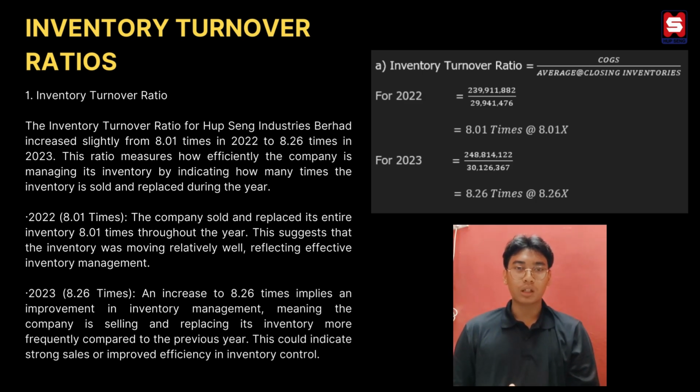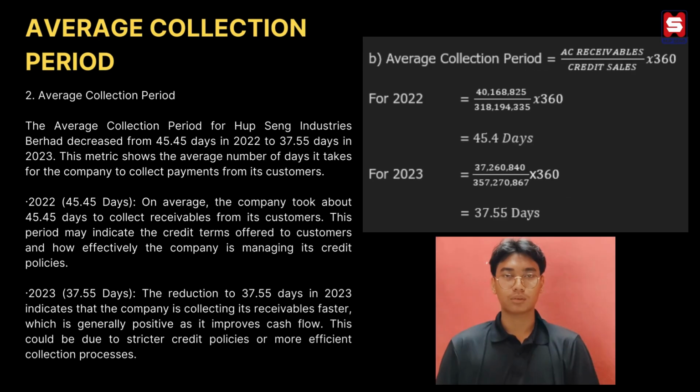By using this formula, inventory turnover ratio equals COGS divided by closing inventory. For 2022, we get 8.01 times. Using the same formula for 2023, we get 8.2 times.